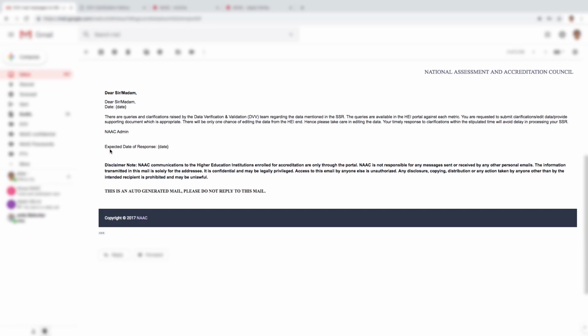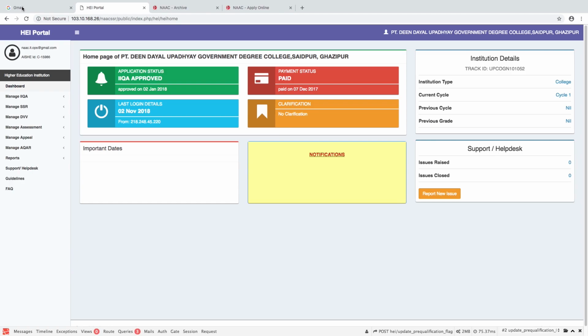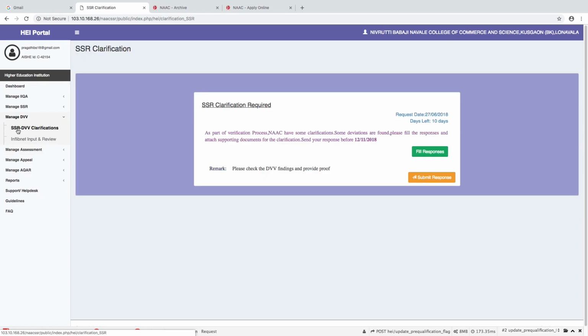So, the expected date of response, which is the 15 days time from the date of the query, will be put here as the date. You may also check about this clarification. In the DVV SSR clarification here, upon clicking this Manage DVV under this SSR DVV clarifications, you will see a message stating that as a part of verification process, NAAC have sought some clarification, some deviations are found. Please fill the responses and attach supporting documents for clarification.